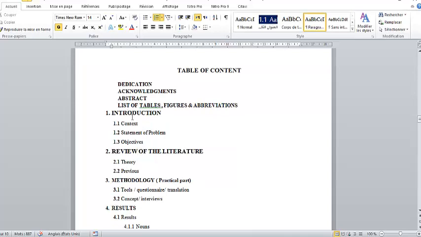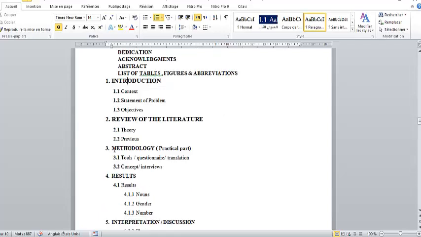And then comes, after the introduction, the review of the literature, which you are obliged to include. But here also it depends on your research, the issue of your research. There may be theories, theory 1, theory 2, or no theories but previous studies or literature in general. It depends here also on your research.